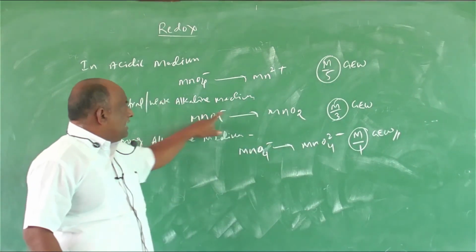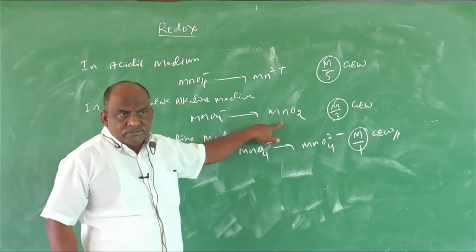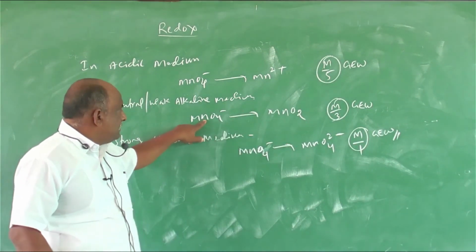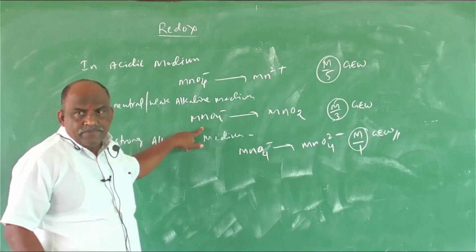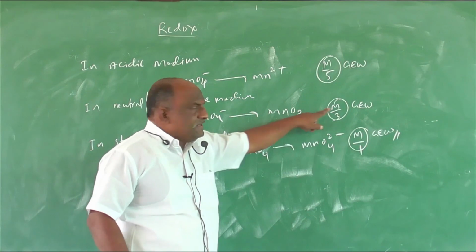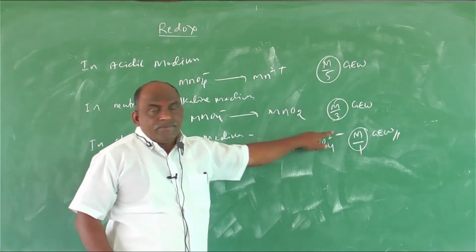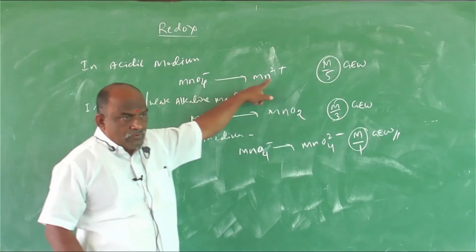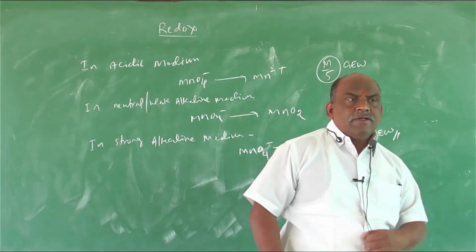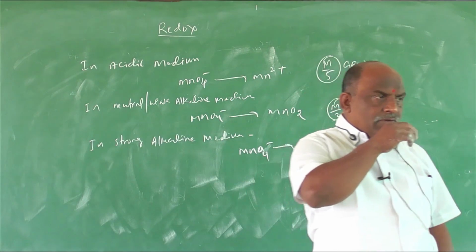From this to this, 3 electrons transferred. Here +7 to +4, 7 to 4 means 3 electrons involved. Here 7 to 2 means how many electrons? 5 electrons. These 3 are very important for entrance.